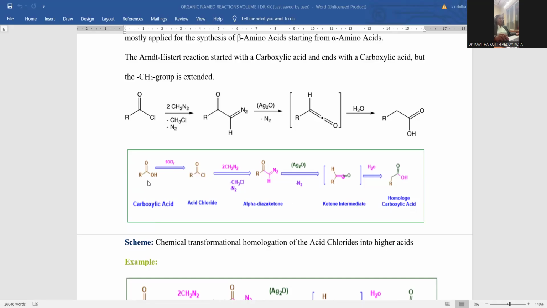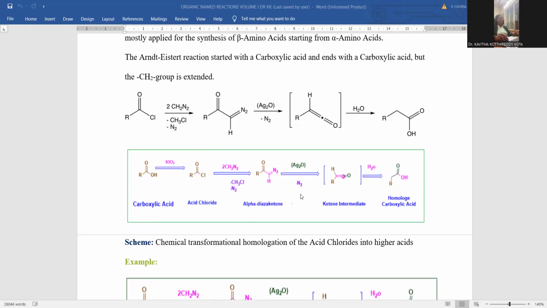In order to get that one, let me start with the carboxylic acid. Halogenation of this acid, a derivative will be generated. So let me introduce the reagent called thionyl chloride, which is an efficient chlorinating agent. Whenever the chlorinating agent is added upon the carboxylic acid, it is converted into an acid chloride. Acid chloride will be treated with diazomethane in 2 molar ratio, so that here there is a compound called alpha diazoketone. Alpha diazoketone formation takes place.